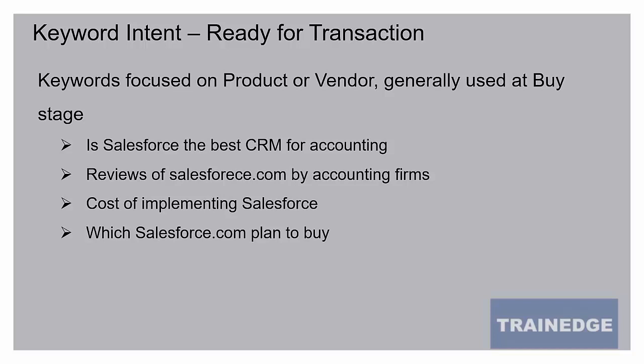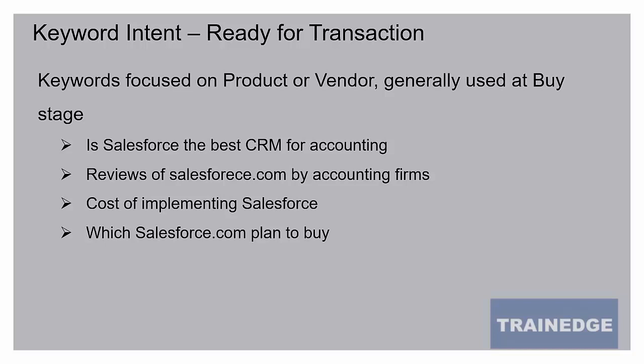Now you can see that the first stage was problem specific, that gave some information that CRM could be a possible solution. So the next stage was to find more information about the solution, and the person realized that Salesforce is the best CRM for them. And now they're drilling down more into Salesforce specific questions on Google. So preparing for a purchase of Salesforce. So as you can see, as the buyer is moving through different stages, the keywords they are using are changing, but they're still going and doing some searches.